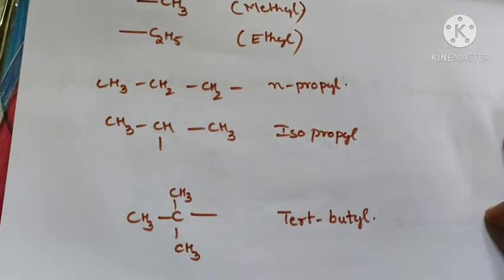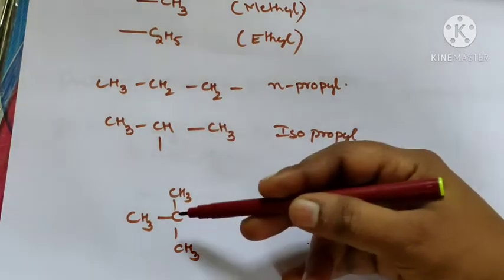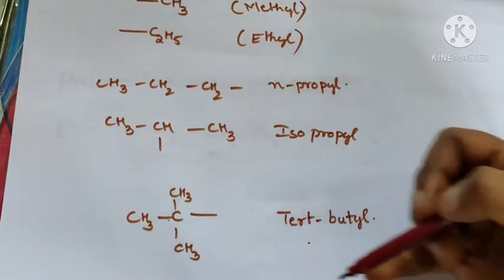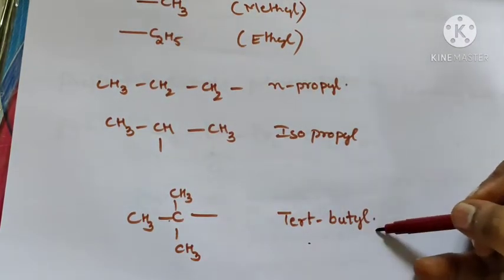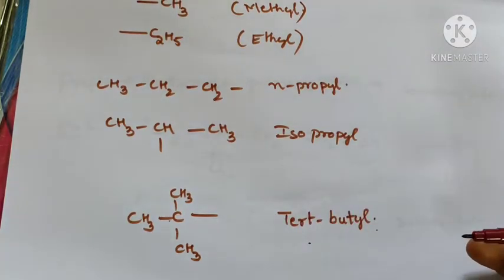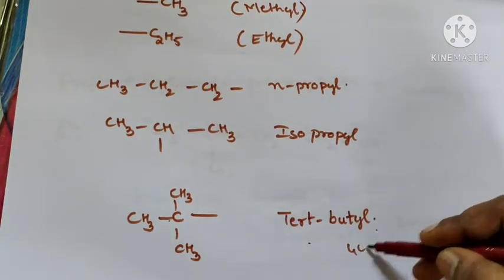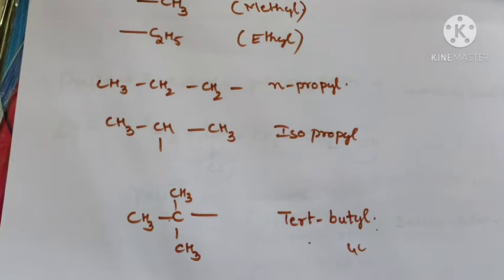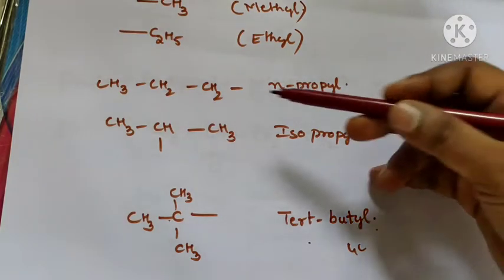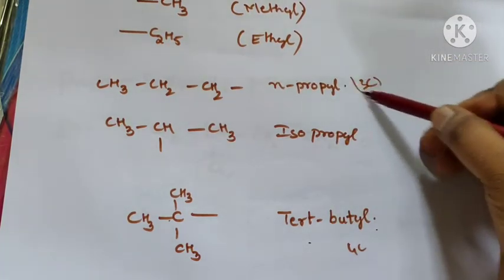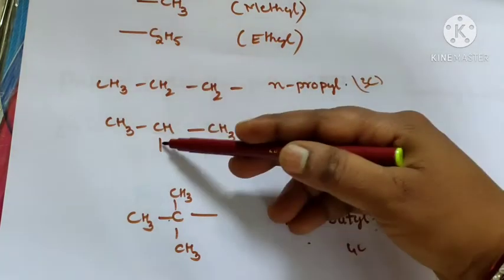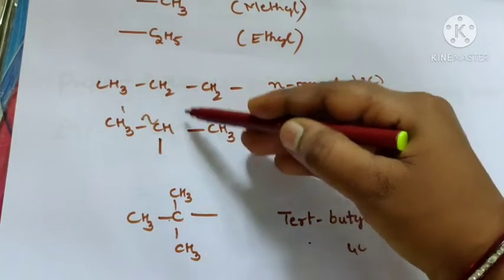This is the tertiary butyl, with 4 carbons. Isopropyl has 3 carbons, and n-propyl has 3 carbons in a straight chain. When the substituent is attached to the second position of the carbon, it is called isopropyl.